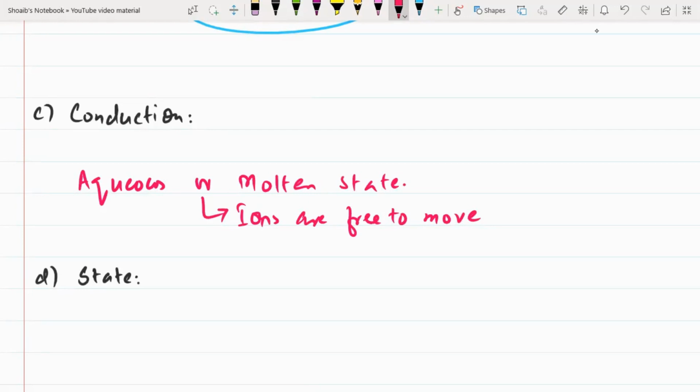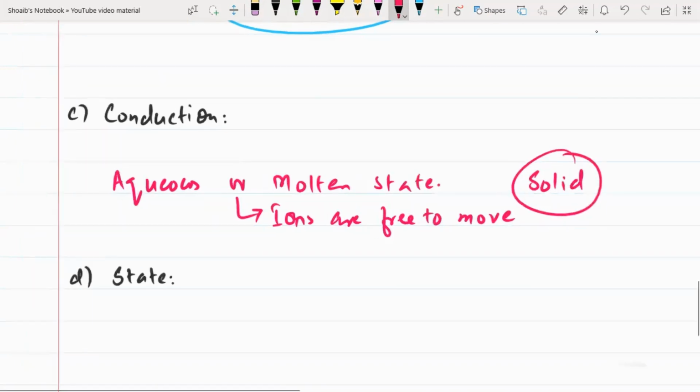Okay, not in the solid state. Why not in the solid state? Because there is a strong force of attraction in the solid state. So that's why the ionic compound does not conduct electricity in the solid state. The force of attraction between the oppositely charged ions.